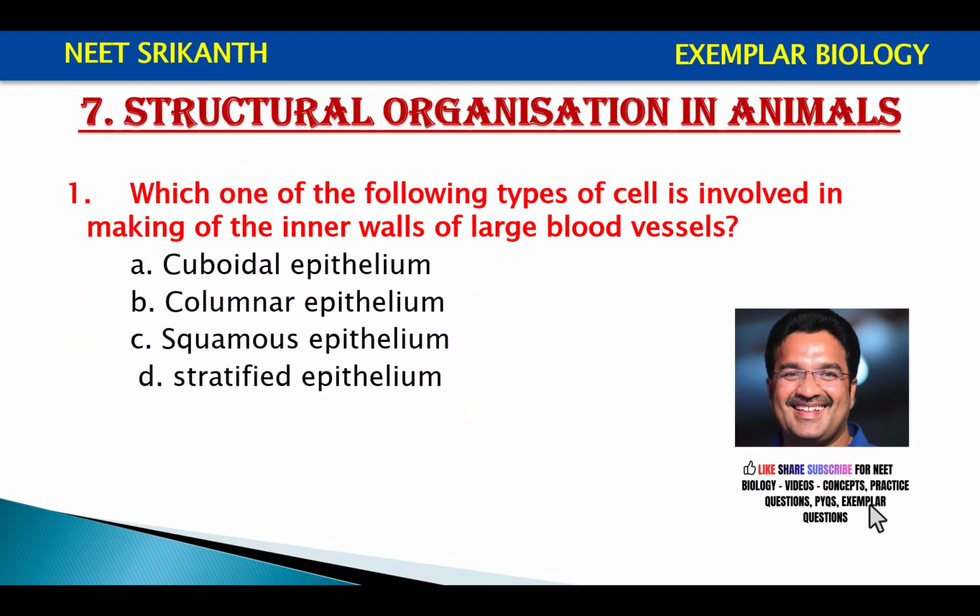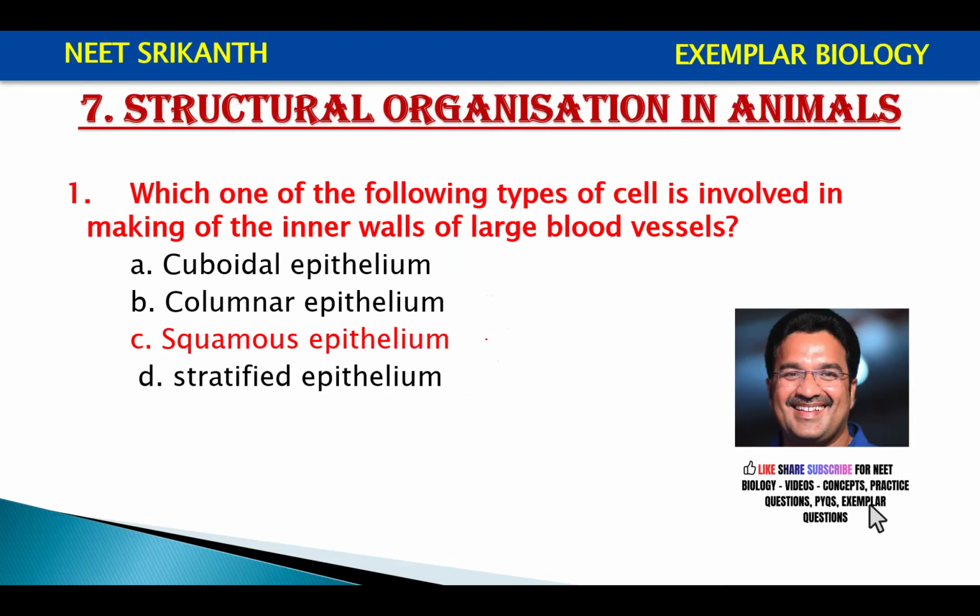Which one of the following types of cell is involved in making up the inner walls of larger blood vessels? Cuboidal epithelium, columnar, squamous epithelium, stratified epithelium. So the answer is squamous epithelium, simple squamous epithelium.